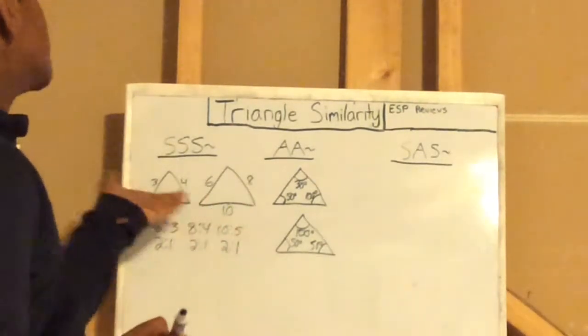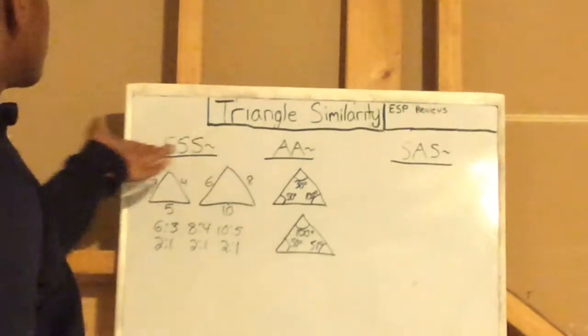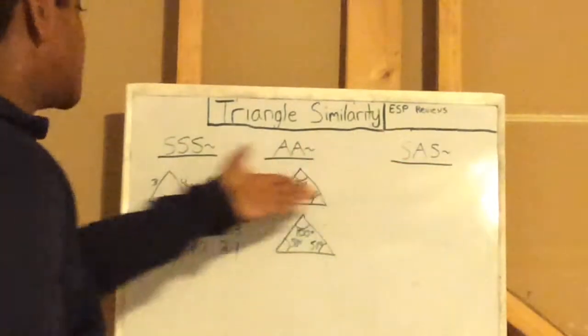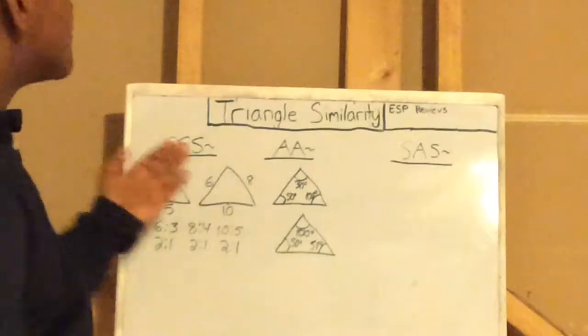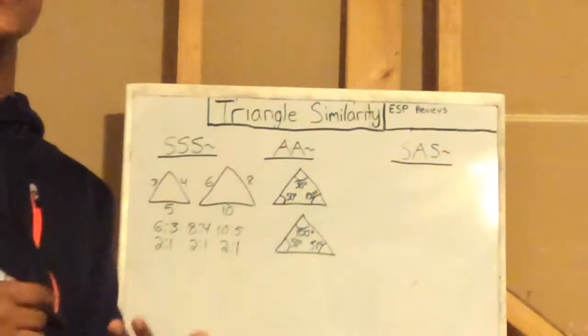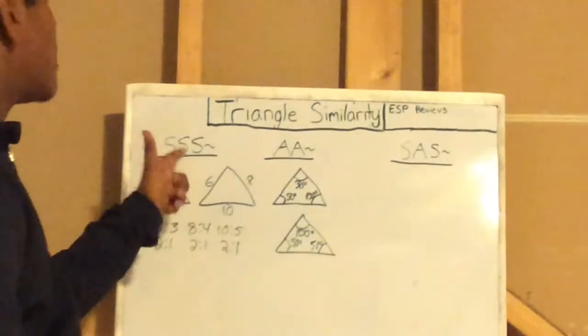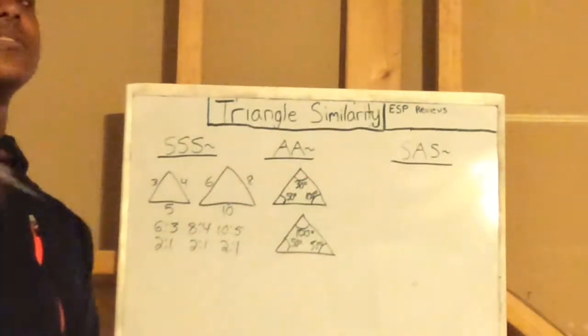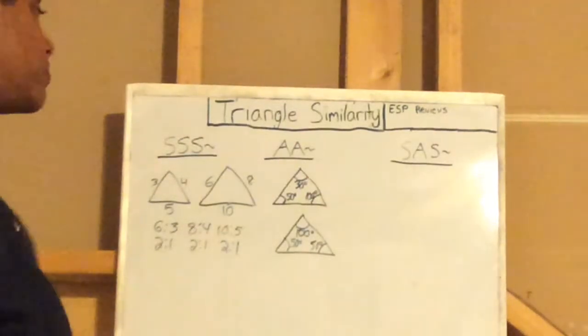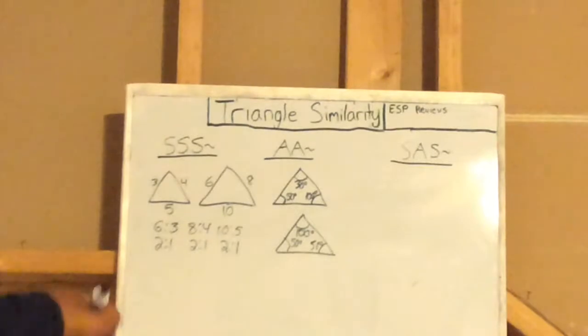Which also means their sides would correspond to SSS, and to SAS. If you have one of these, all of the other ones would apply. You just don't have to know which one to apply in which scenario, because you cannot apply every single one of them.